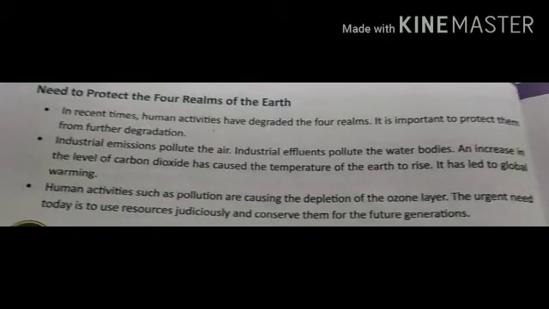So we need to protect the four limbs of the earth because they are very, very important for us. In recent times, human activities have degraded the four limbs. It is important to protect them. Industrial emissions and industrial effluents are polluting the water bodies and also the air. It is our duty to save our earth.